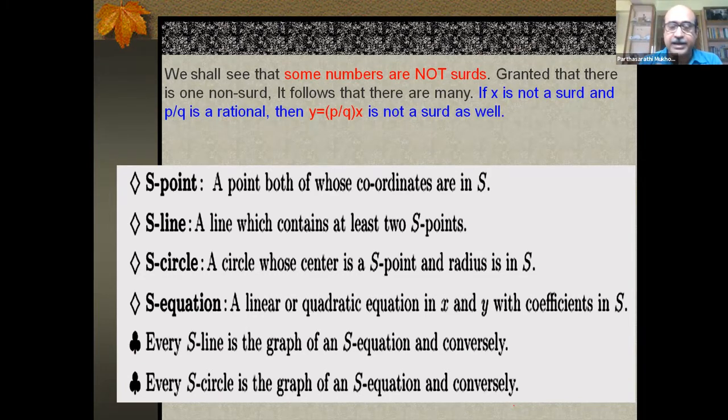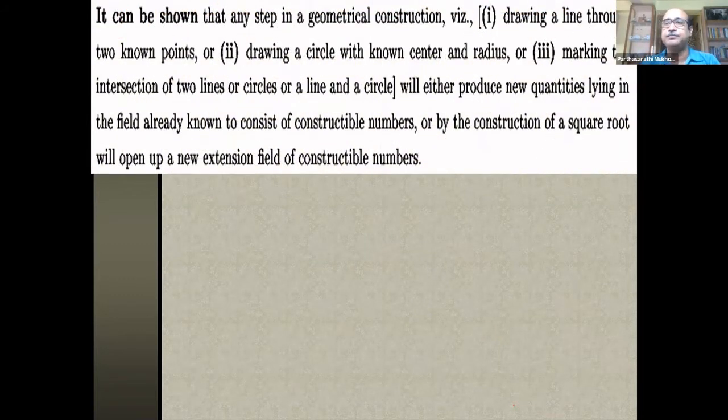These are standard items that I'm going to use in the next argument. And it can be easily shown that an S line is the graph of an S equation, and conversely, an S circle is the graph of an S equation, and conversely. These are routine things. Concentrate on the first four definitions, the requirements. And I go to the most important slide now, the next two slides.